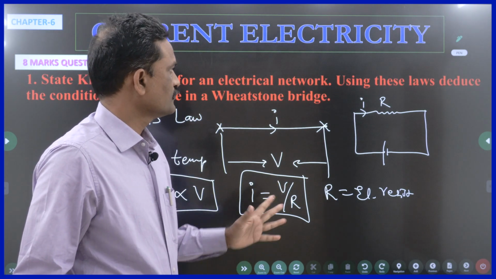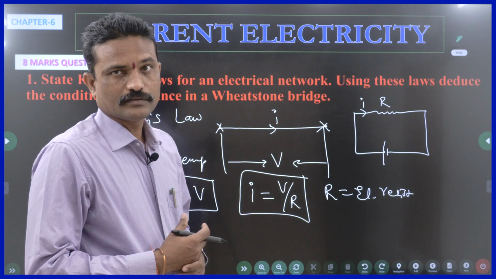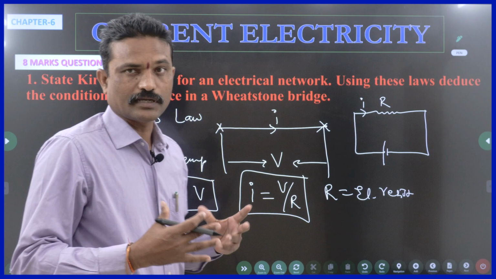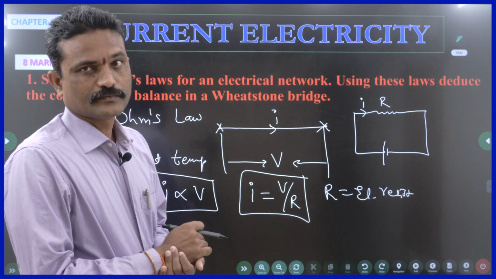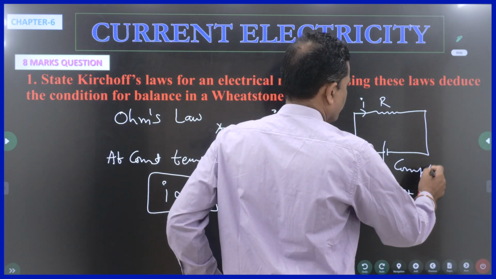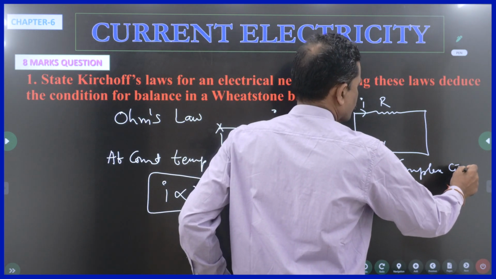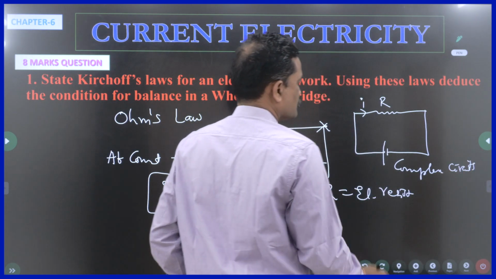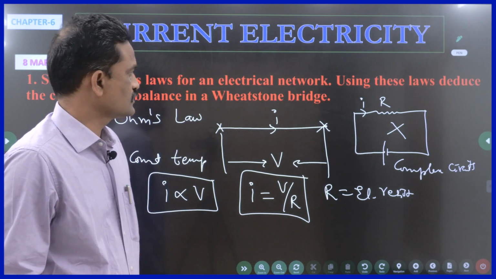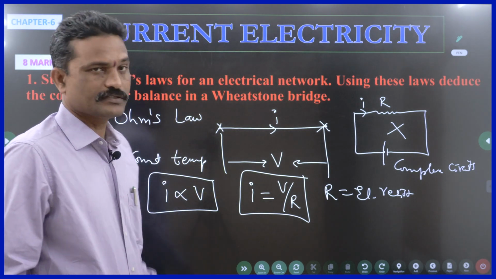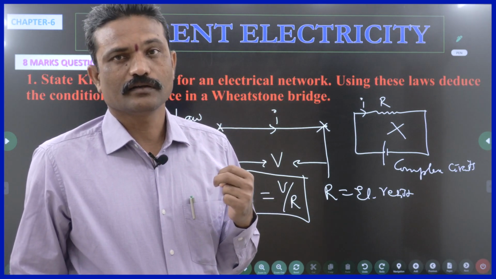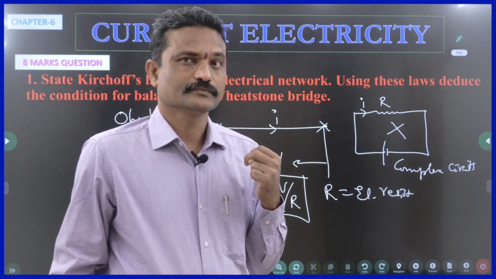Ohm's law fails for networks. Networks means there are many meshes. You will see electrical mesh loops. So for complex circuits, let me put it in this way, for complex electrical circuits, Ohm's law fails. In order to overcome this, a scientist by name Kirchhoff proposed two laws. They are called Kirchhoff's laws. Right?